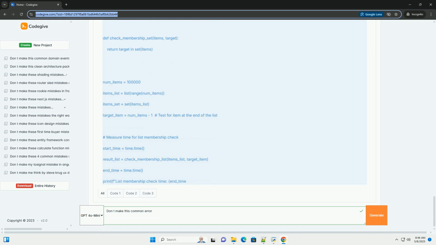Algorithmic optimization. Often, the biggest performance gains come from choosing the right algorithm or data structure. For example, using a hash table (dictionary) instead of a list for lookups can dramatically improve performance.